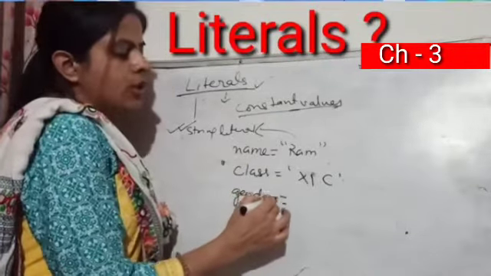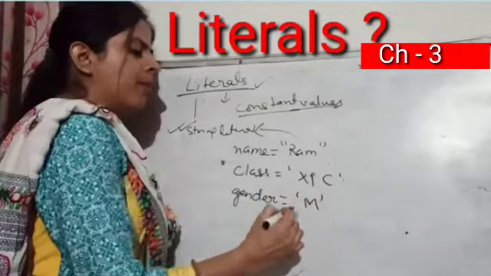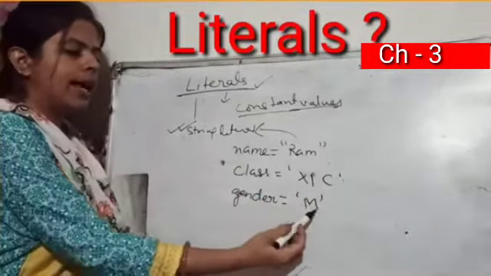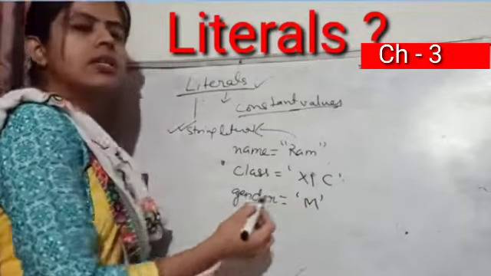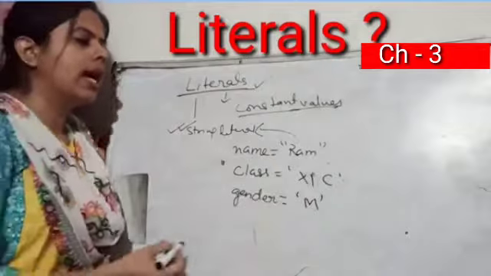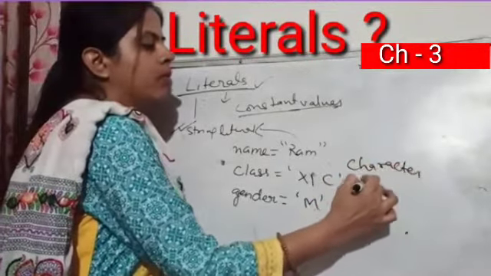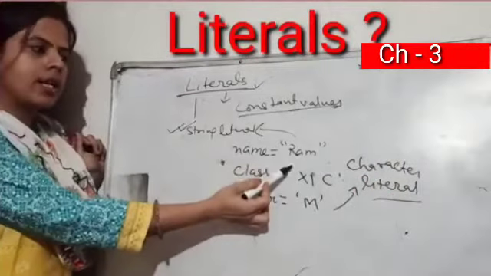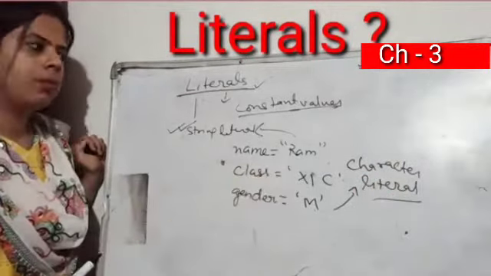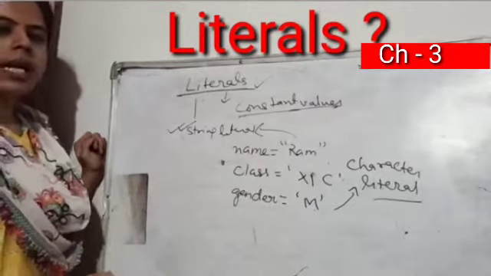Now suppose I have written here gender. If I want to store the gender of the student and I have written M, so gender M is enclosed in single quotes. So if a single character is written within single or double quotes, that will be called a character literal. Okay, and when a group of characters is enclosed within single or double quotes, that will be called a string literal. Okay, I hope you are understanding this.